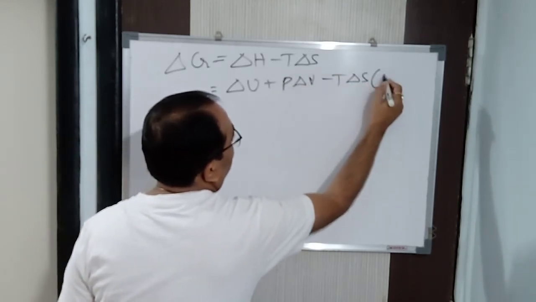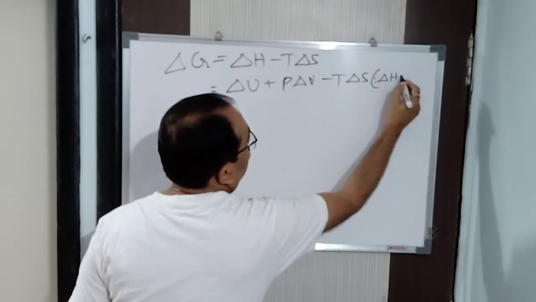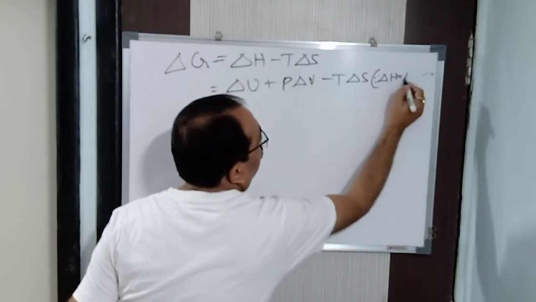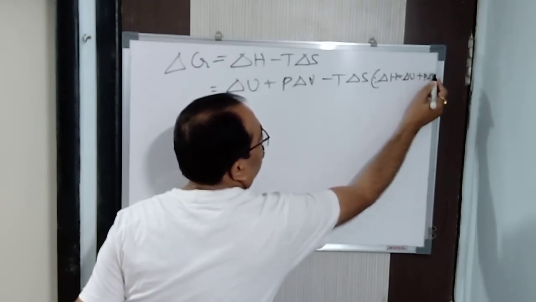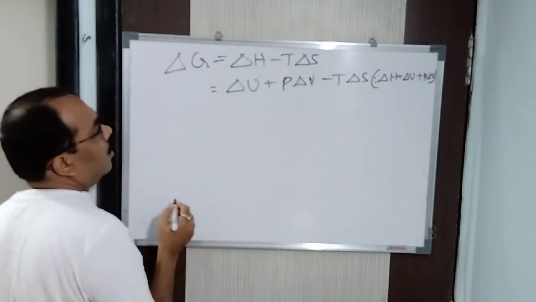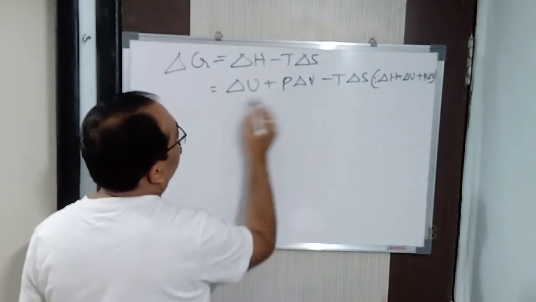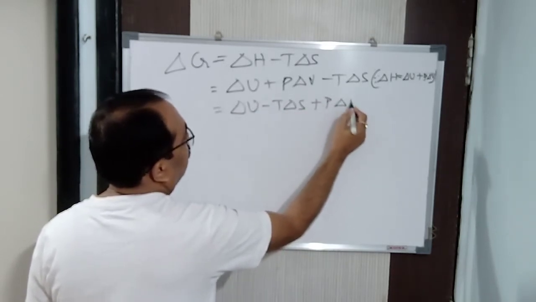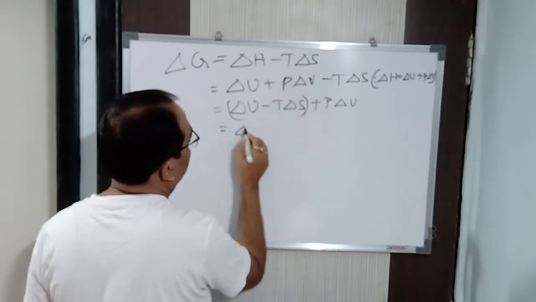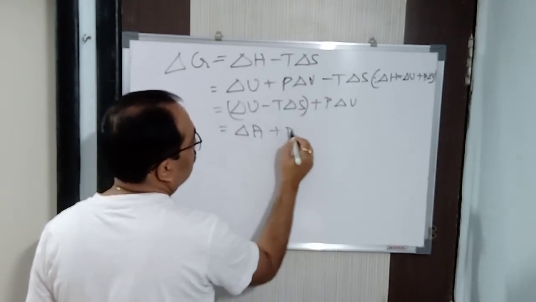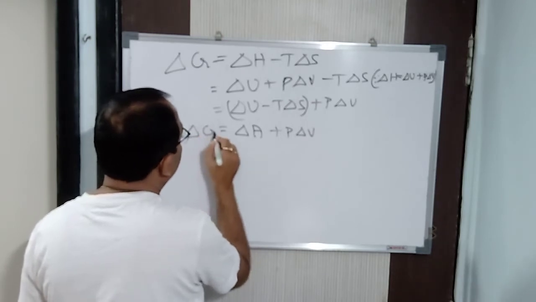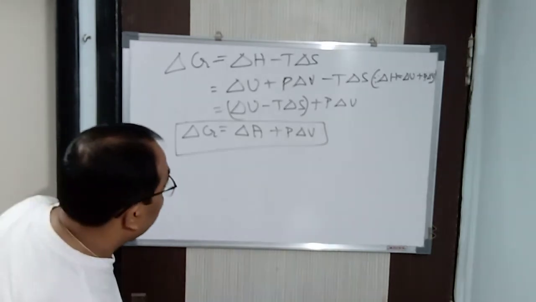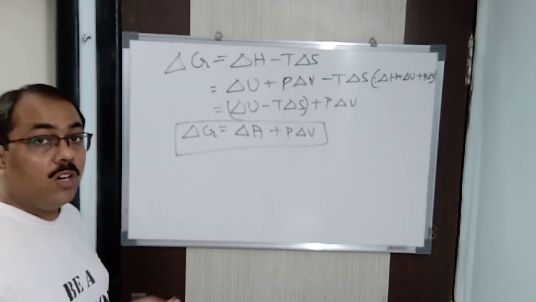Minus T del S, because del H is equal to del U plus P del V. Okay, so del U, what will I do? I'll just arrange this one: del U minus T del S plus P del V. So del U minus T del S is what? Delta A, we know that. Plus P delta V. So del G is equal to del A plus P del V. We can say that. This is the relationship between Gibbs free energy and Helmholtz free energy.